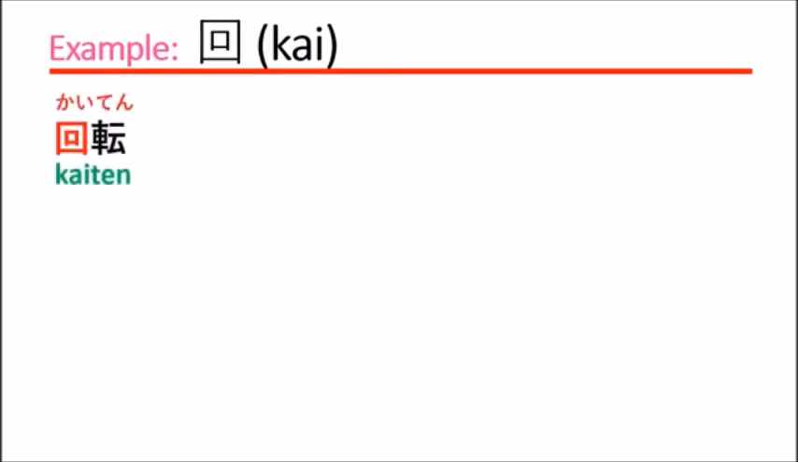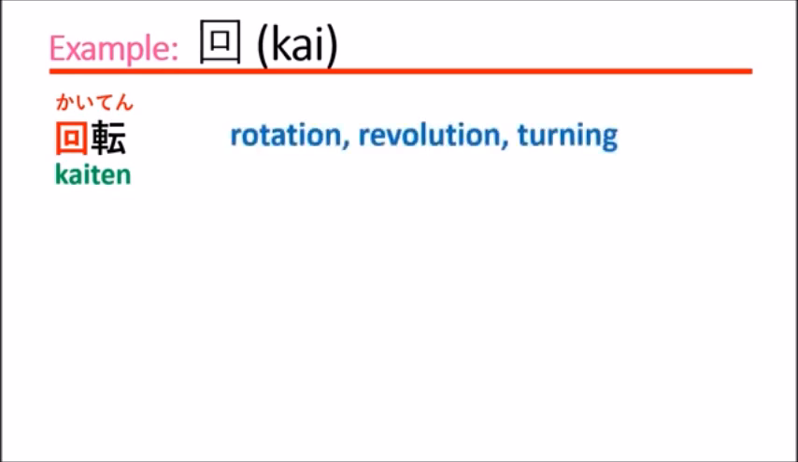Kaiten. Kaiten means rotation or revolution, turning. The kanji of kai means around, right? But the kanji of ten means rotate. So when you use it together, you can translate it like rotation, kaiten.